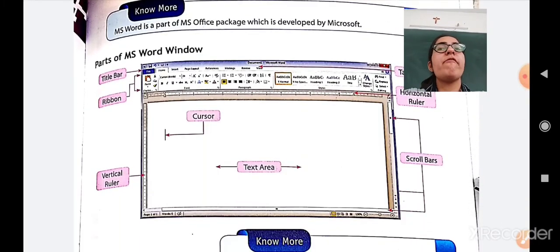Now the topic is parts of Microsoft Word window. About that we will see in our next class. Like title bar, ribbon, vertical ruler, horizontal ruler. These are the parts or components of the Microsoft Word window. The components of Microsoft Word we will see in our next class.